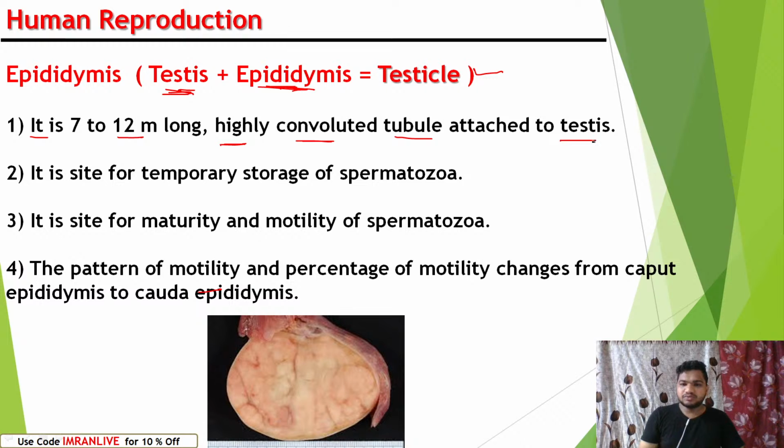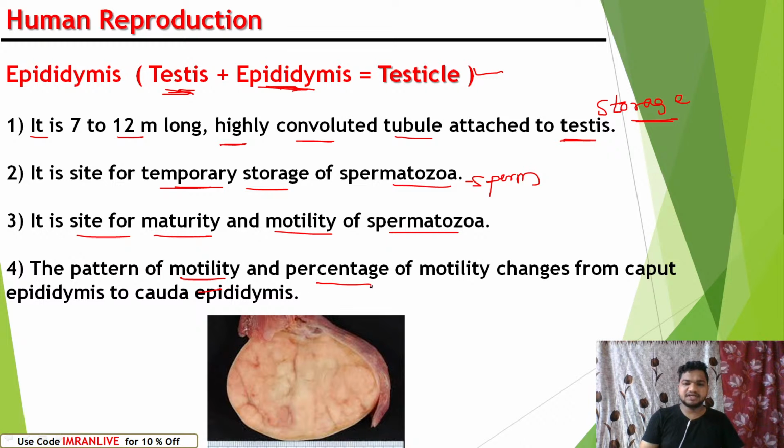The tubules attached to the testes help in storage of sperm. Also, this is the major site of getting motility of sperm. It is the site for temporary storage of spermatozoa. Spermatozoa means sperm only. It is the site for maturation, where the sperms get motility. Motility means movement, so they are able to swim in the female reproductive tract. The pattern and percentage of motility change from caput epididymis to cauda epididymis.